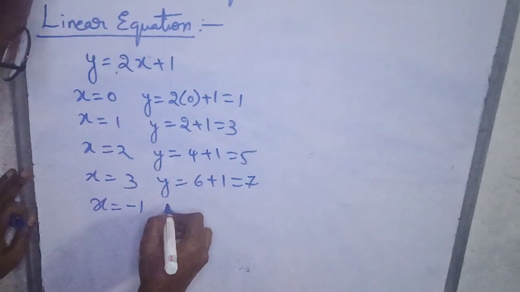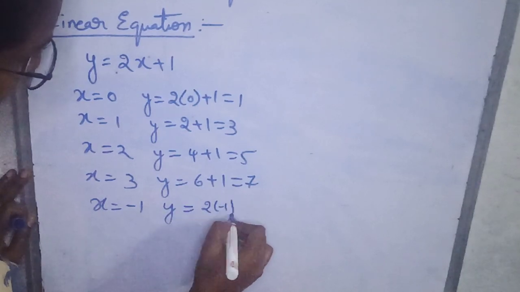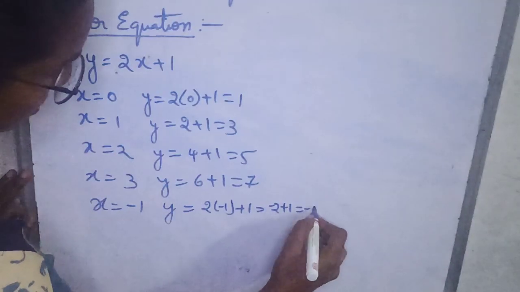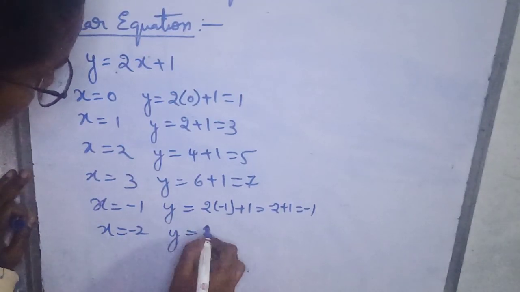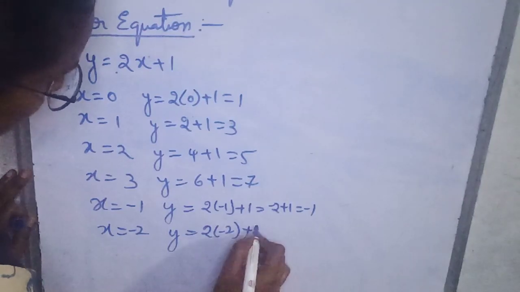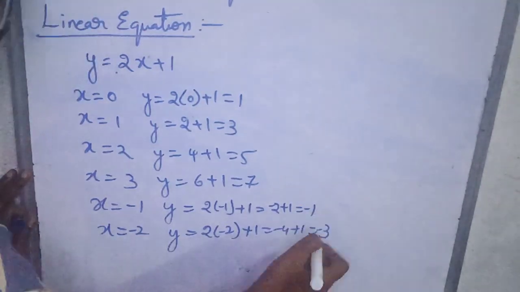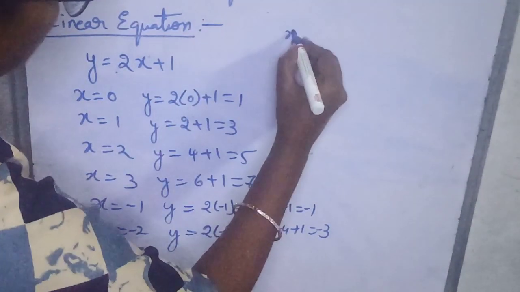X is equal to minus 1 means y is equal to 2 of minus 1 plus 1. Minus 2 plus 1 will get minus 1. X is equal to minus 2, y is equal to 2 of minus 2 plus 1. Minus 4 plus 1 will get minus 3. Now we will plot these values x and y.